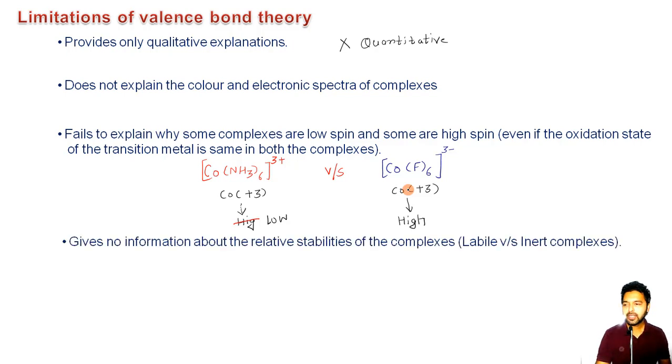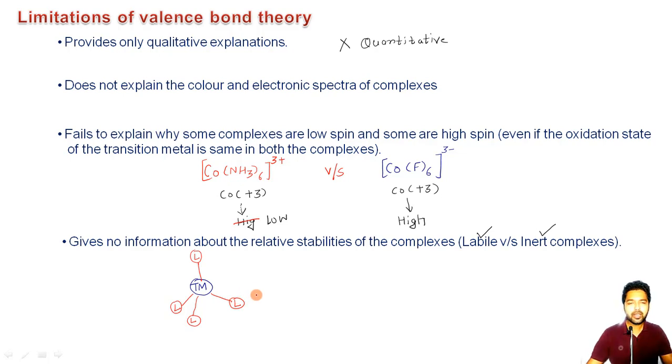And after that, it gives no information about the relative stabilities of the complexes, that is, why some complexes are labile, and on the other hand, some complexes are inert. Now labile complexes are those in which the displacement of the ligands is quite easy. Say we have a complex like this, a transition metal bonded tetrahedrally to the first ligand, the second ligand, then the third, and let us say the fourth ligand.